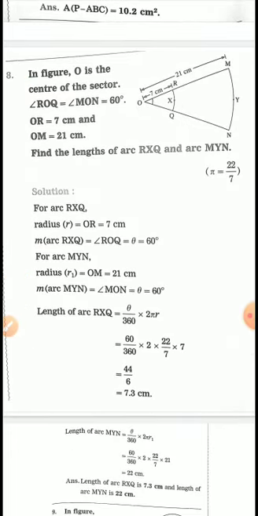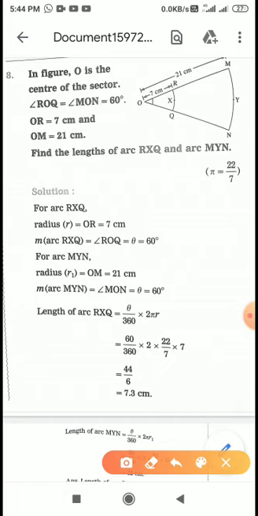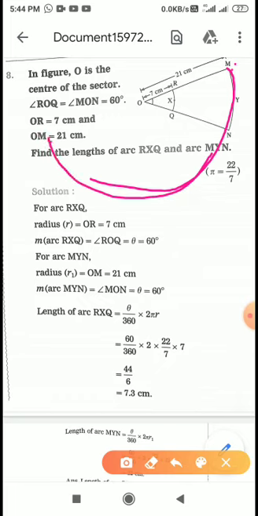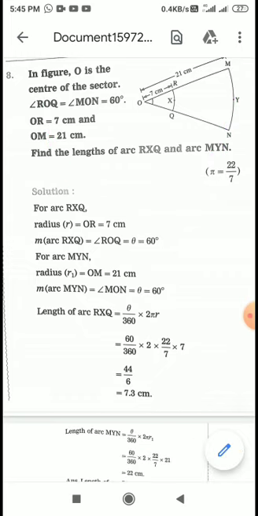Eighth one. In the figure, O is the center of the circle. You can see here the complete circle is not drawn, but when you draw it, somehow it will be like this, and then it will go further. So there is a circle, but they have drawn only the sector part, so don't get confused.